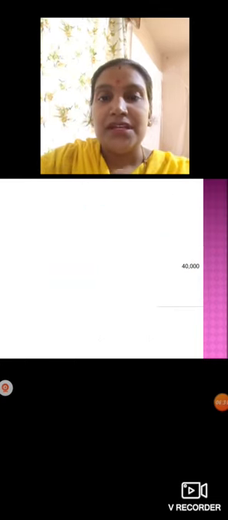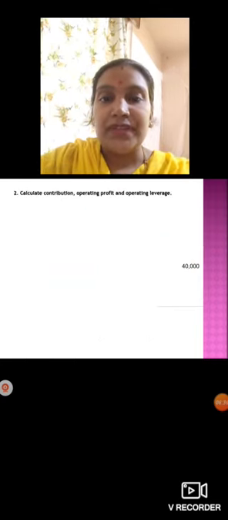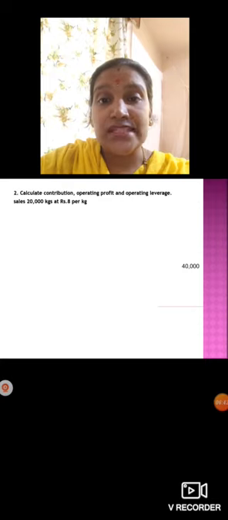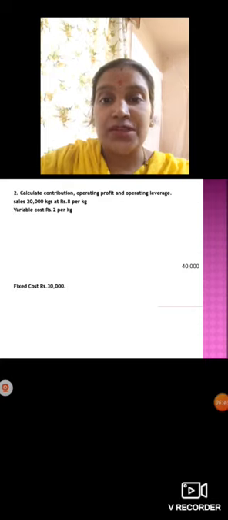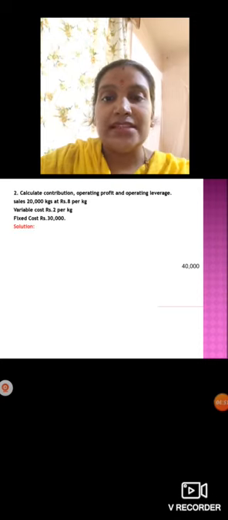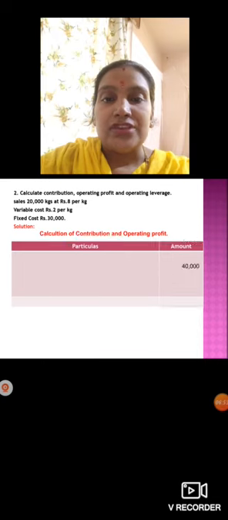Okay. Then we'll see the second problem here. Calculate contribution, operating profit and operating leverage. Sales, they have given 20,000 kgs at rupees 8 per kg. Variable cost you have rupees 2 per kg and fixed cost 30,000. Okay, let's see the solution of it. Calculation of contribution and operating profit. Okay, sales, we have 20,000 kgs into 8 rupees per kg. So you'll get 1,60,000.